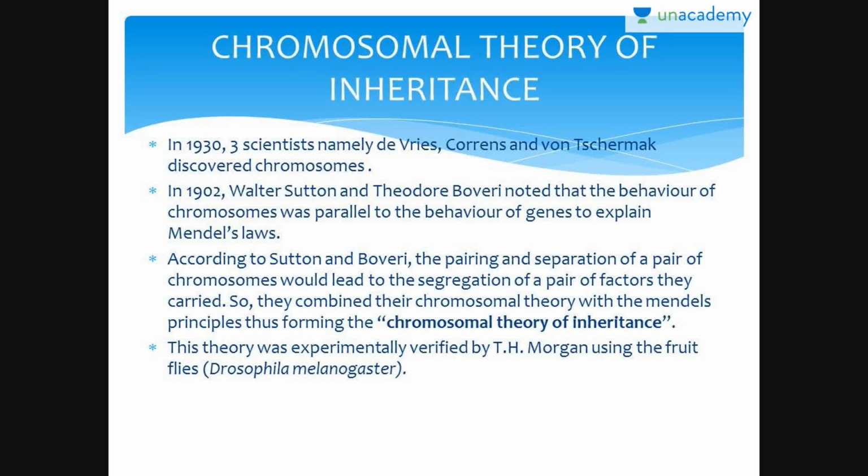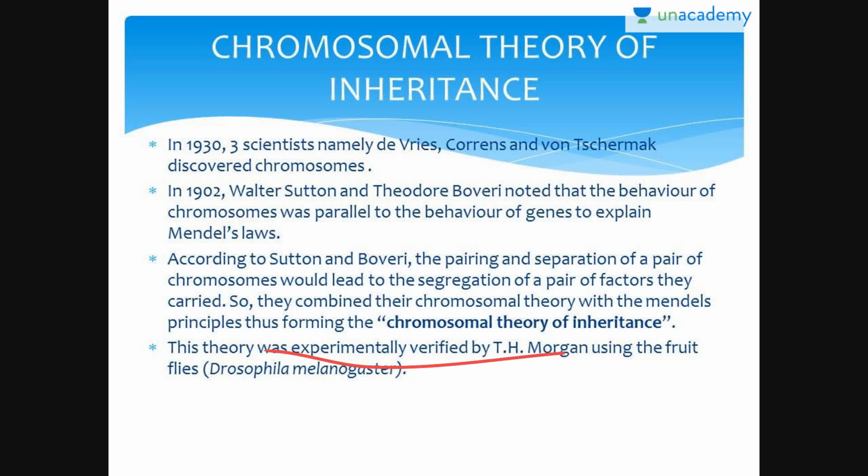Chromosomal theory of inheritance. In 1900, three scientists named Rice, Correns, Vaughan discovered chromosomes. Walter Sutton and Theodore Boveri noted that the behavior of chromosomes was parallel to the behavior of genes, which explained Mendel's law. According to Sutton and Boveri, the pairing and segregation of a pair of chromosomes would lead to the separation of a pair of factors they carried. So they combined their chromosomal theory with Mendel's principles, thus forming the chromosomal theory of inheritance.